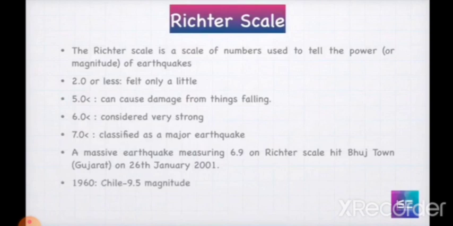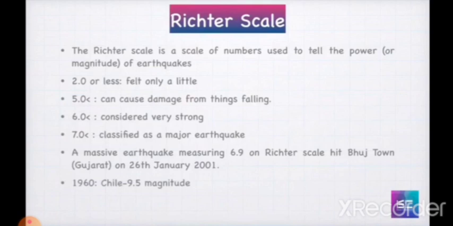Then the Richter scale. What do you mean by the Richter scale? The Richter scale is a scale of numbers which is used to tell the power of an earthquake. A measurement of 2.0 or less means felt only a little. 5.0 means it can cause damage from things falling. 6.0 is considered very strong. 7.0 is classified as a major earthquake. A massive earthquake measuring 6.9 on the Richter scale hit Bhuj town, Gujarat, on 26 January 2001.